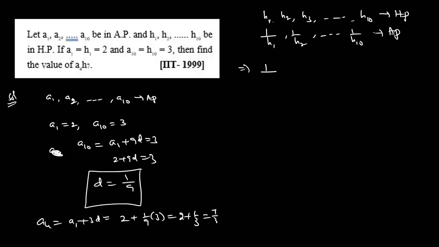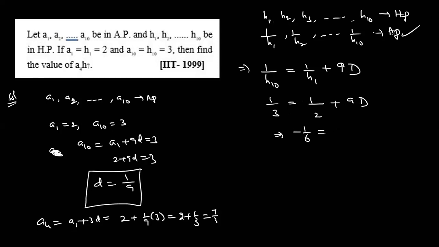So 1 by H10 is equal to 1 by H1 plus 9 into D, where D is the common difference of the new sequence. 1 by H10 is 1 by 3. 1 by H1 is 1 by 2. That means minus 1 by 6 is equal to 9D. Capital D is minus 1 by 54.